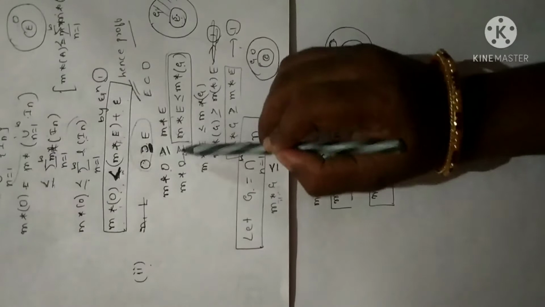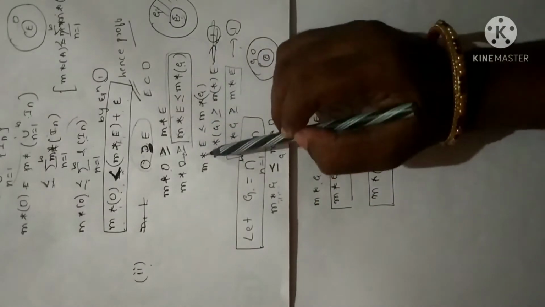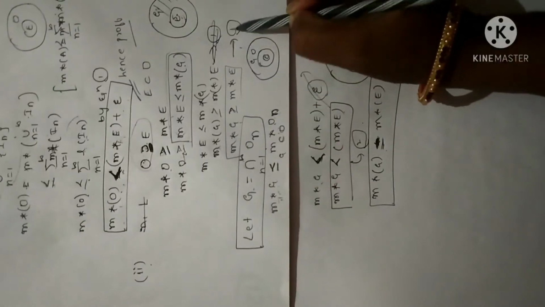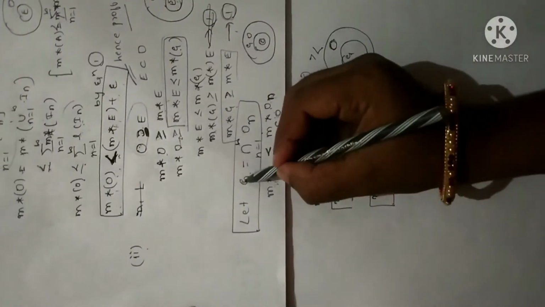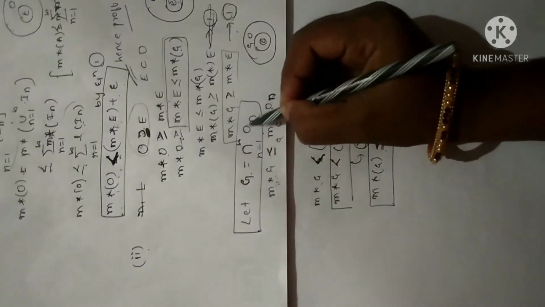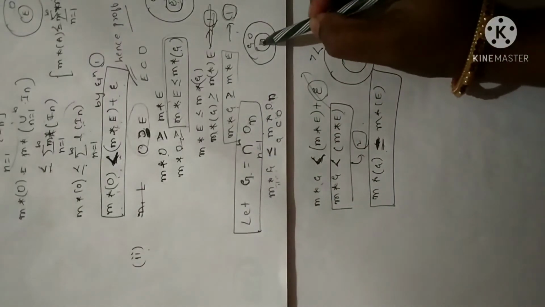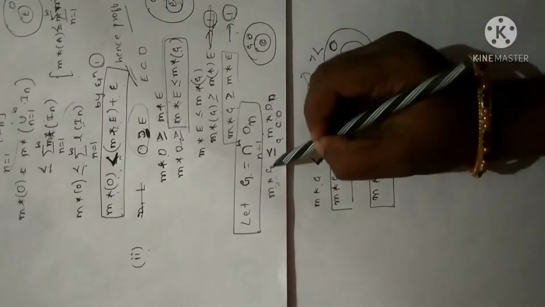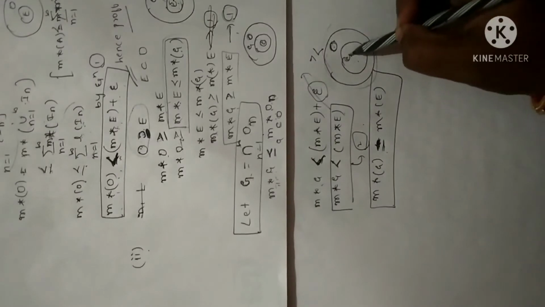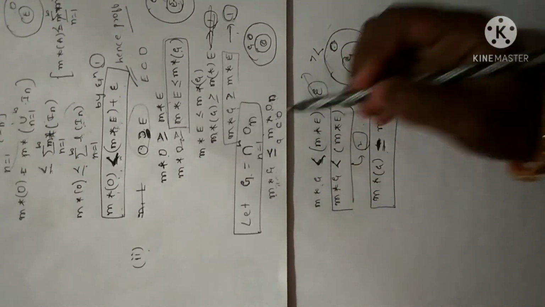Now leaving this first expression, I have considered these two expressions and manipulated them in such a way that I have obtained equation 1. As per the definition of G delta set, G is an intersection of all the open sets. Now since G is a set which is inside O, I can write measure of G is less than measure of O. Why? Because O is the largest set and G is inside O. So I have written this statement here.